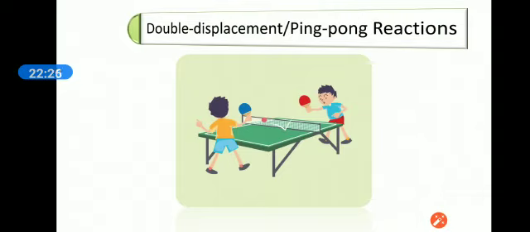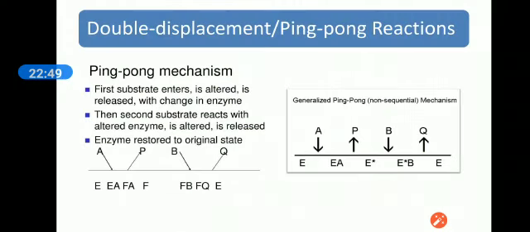We are discussing covalent catalysis, and at the end we are discussing the last type, double displacement or ping pong reactions. A very famous type, although not very common, but due to its name it is quite famous regarding the viva point of view. In this type, we are discussing an equation with two substrates A and B and products P and Q.